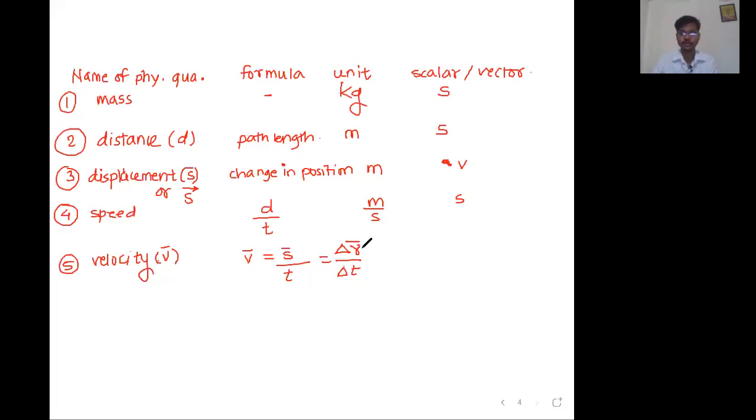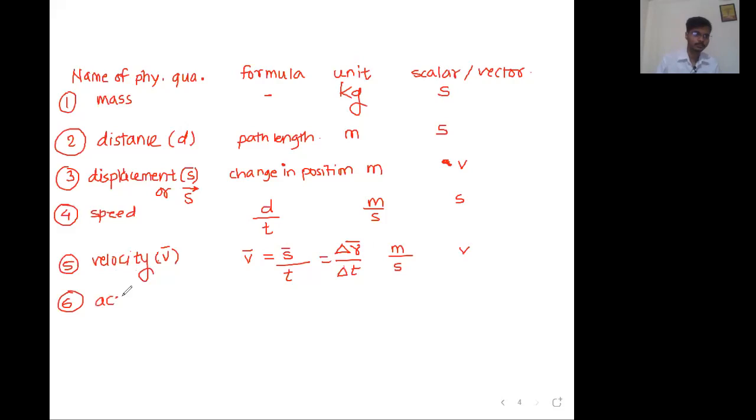Okay, unit is, so position is measured in meter. Ultimately it is going to be a length from the origin, direct length from the origin. So change in position again meter, time second. Scalar or vector? Velocity, sir, v bar, vector. Velocity is a vector.